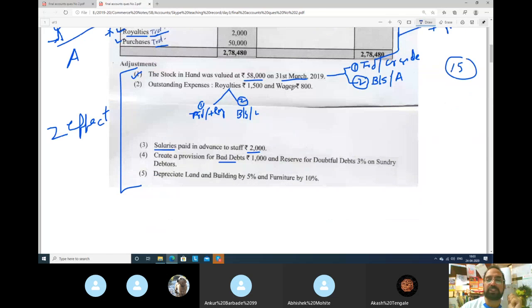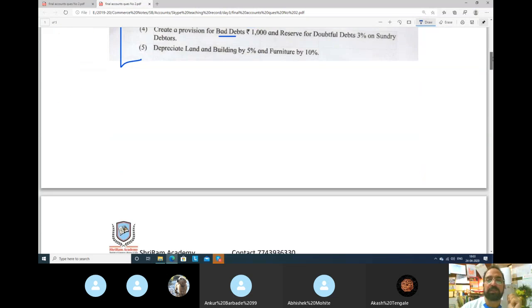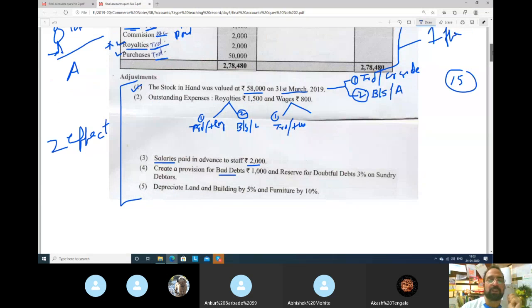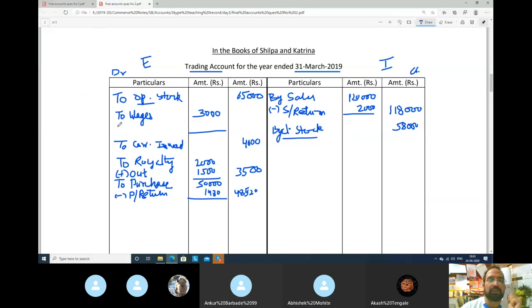Next, guys, wages. Same, wages is also expense. Same effect will come, beta. First, just as you added royalty in the trading account, you will add in wages. So let's see, wages 800 rupees. So wages here we have already left one line, less outstanding 800 rupees, 3800.